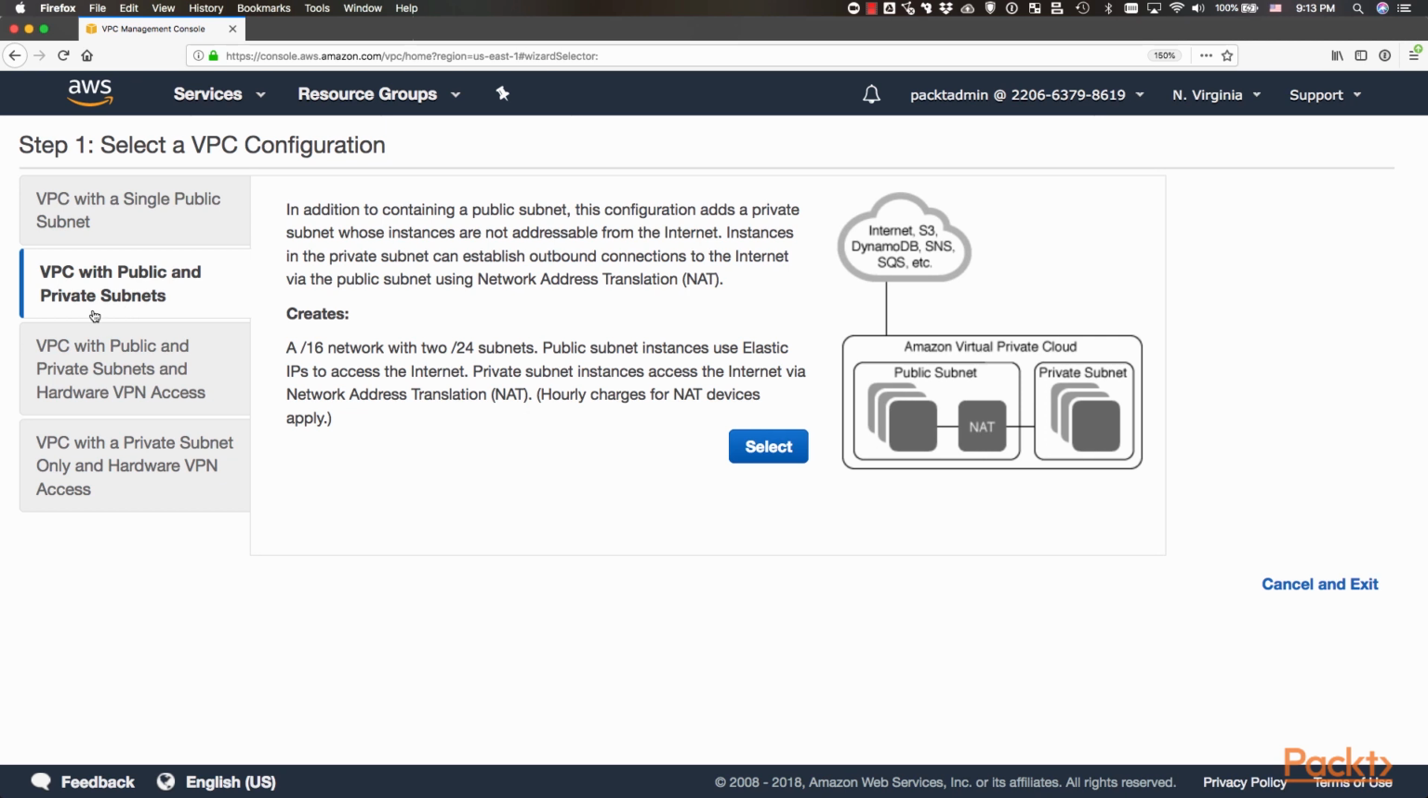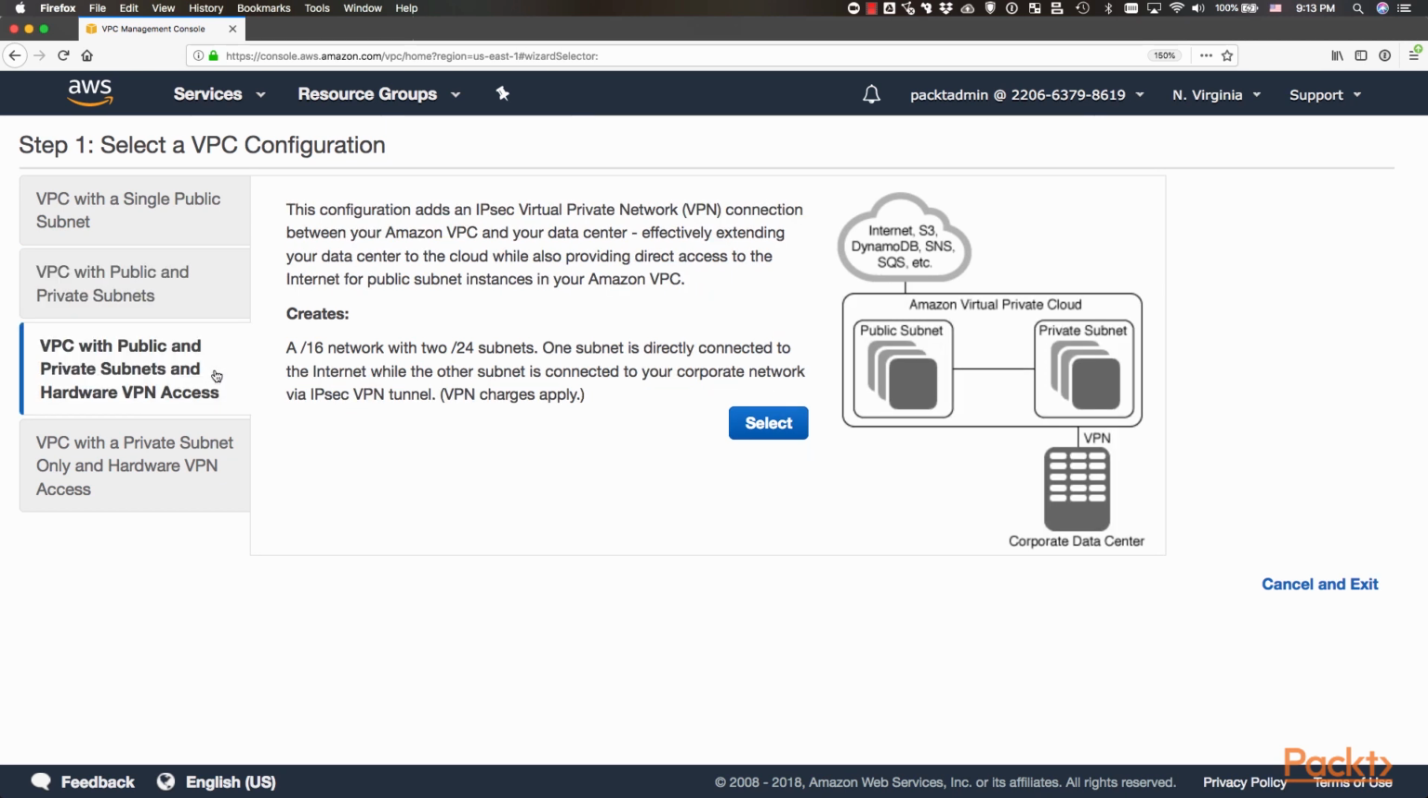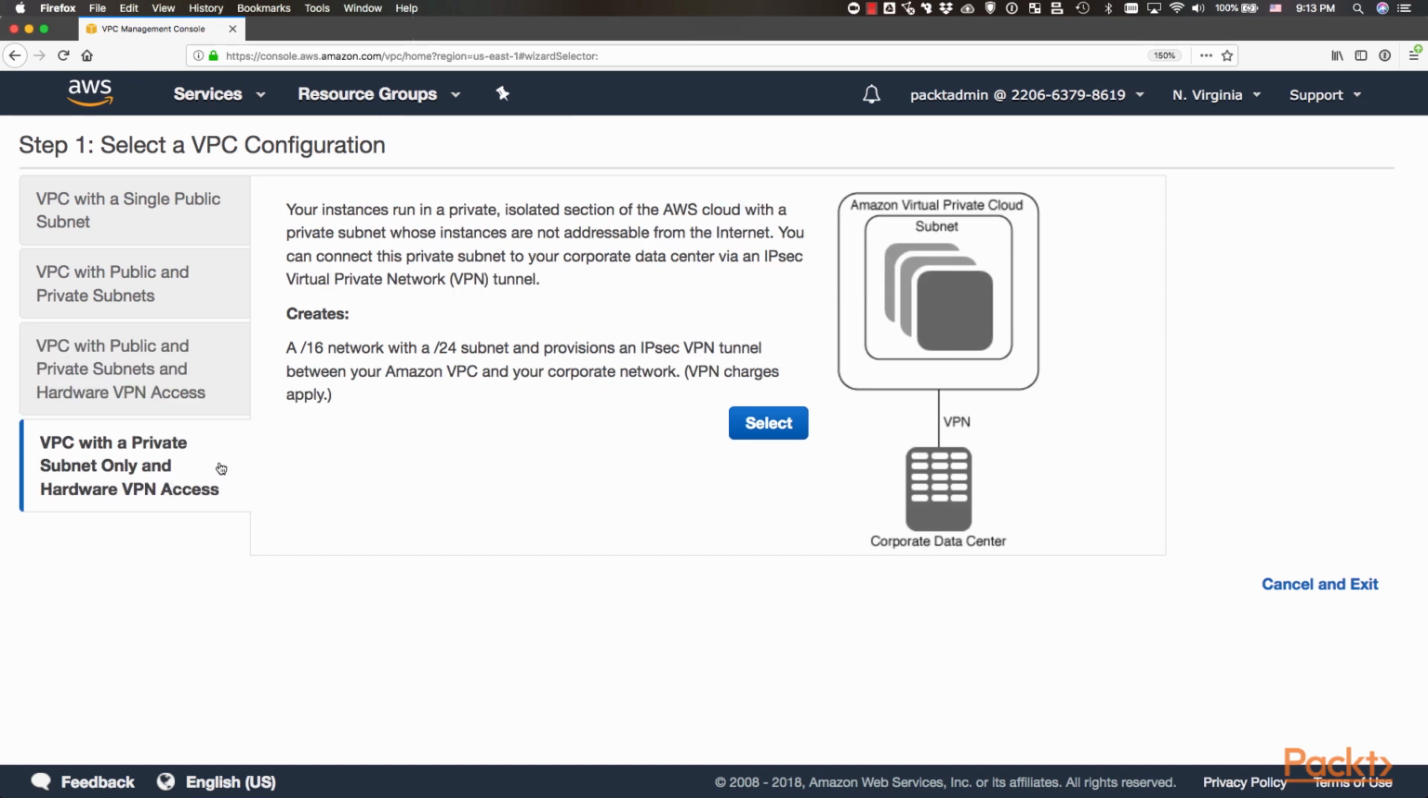So VPC with public and private subnets, VPC with public and private subnets and hardware VPN access, or even a VPC with a private subnet and having only access for a VPN, hardware VPN access. As you can see here, this is probably the most secure or most isolated implementation. So if you have this implementation, there is no way to access this VPC unless you have the VPN connection from your corporate data center. So this is why we say virtual private cloud. It's totally 100% private unless you configure it to do something different.